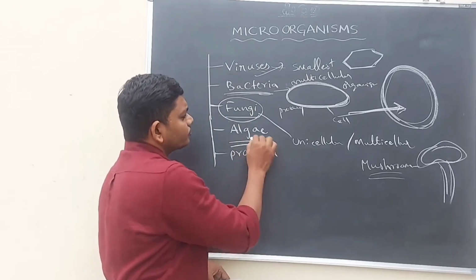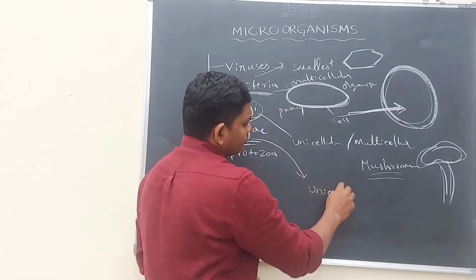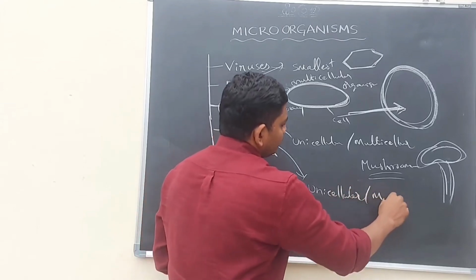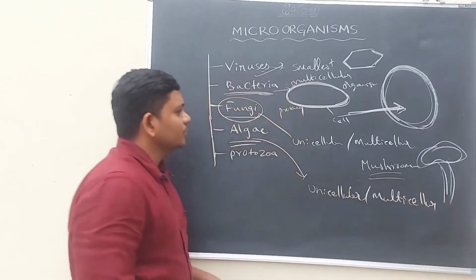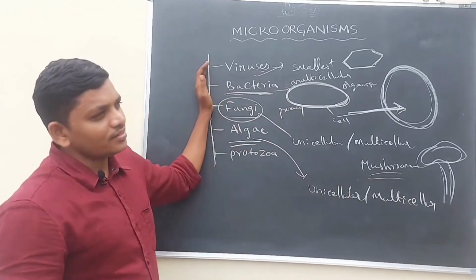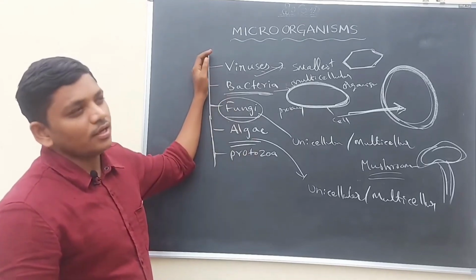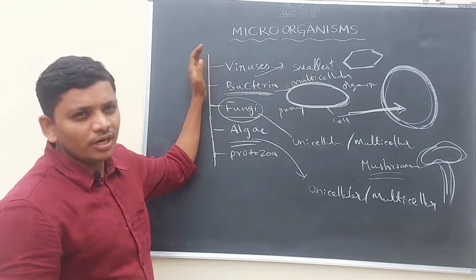And algae. Some algae are unicellular, some are multicellular. Bacteria are living organisms that belong to animals. For viruses, there is no classification as plant or animal. It is only a living organism.